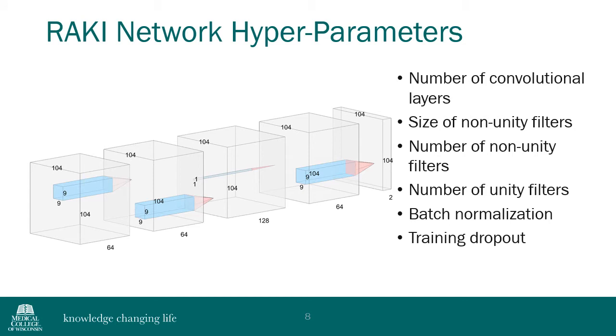The depth of the network, or the number of convolutional layers in it, can be changed. Here, a 4-layer network is shown. For each convolution, save the convolutions in the penultimate layer, the size of the convolutional filters can be changed, and this figure shows 9-by-9 filters. Also, the number of filters for each convolution can be changed, and those can be changed independently from the number of filters in the penultimate layer. This figure shows 64 filters being used in the convolutional layers and 128 filters being used in the penultimate layer. Further, batch normalization layers can be included in the network, and random dropout of neurons can be included in the training process. In this work, a grid search over this parameter space was considered.